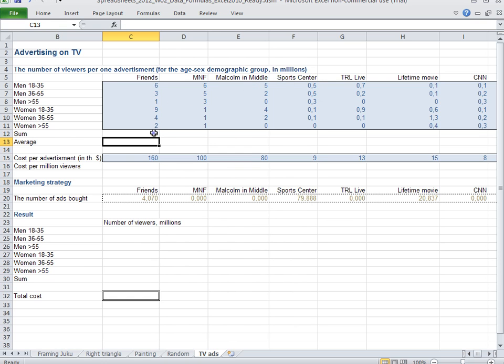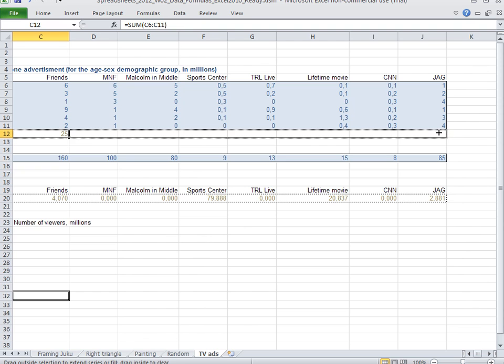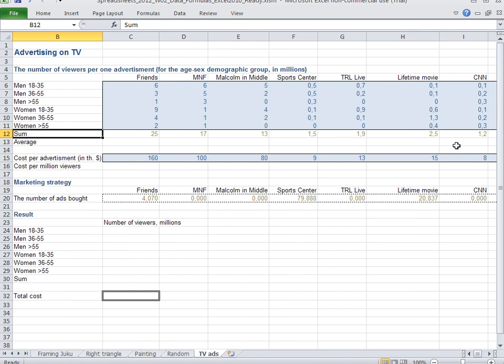Let's copy this formula. So we will have the total numbers for all the TV shows. We see that, for instance, Monday Night Football is viewed by a bit smaller audience.